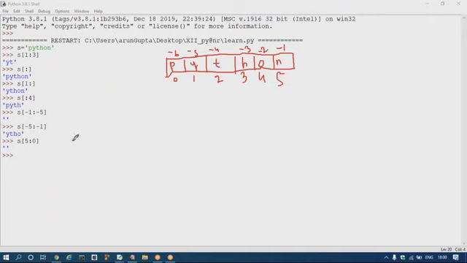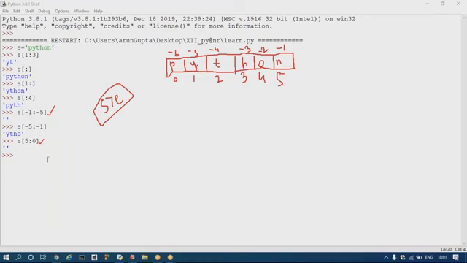Now consider these two points, and understand very carefully. In both of these points, if your start is greater than the end, what will it return? An empty string. In that situation it will not return a reversed string. The slice operator returns an empty string. Is it clear to all? Okay. If the start index is greater than the end index, it will return an empty string, right?